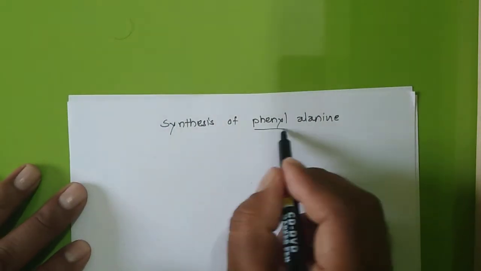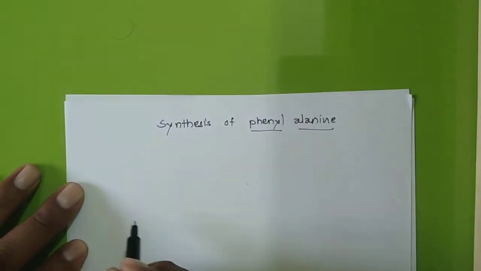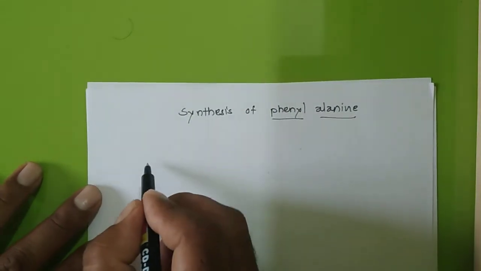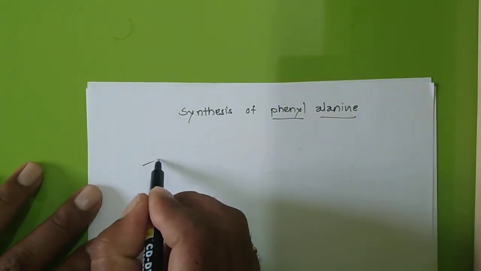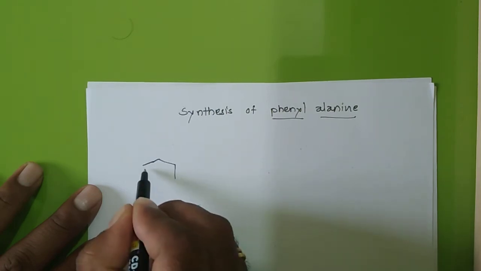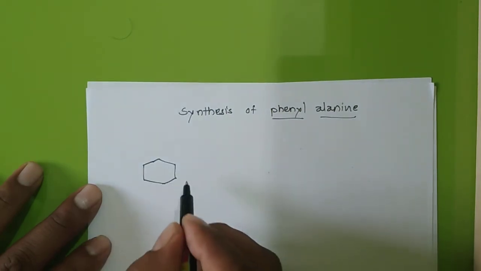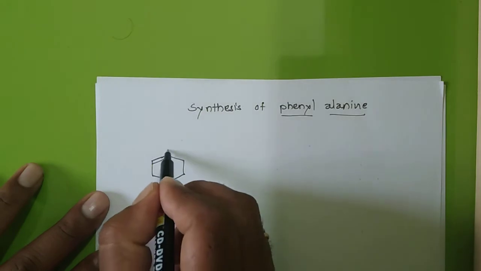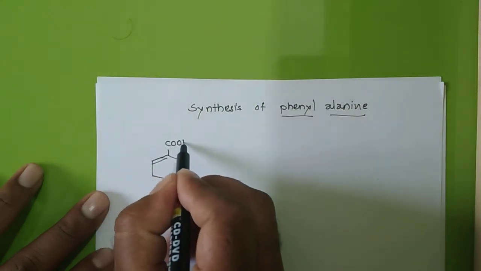Then the starting material, obviously, that I have to take is shikimic acid.